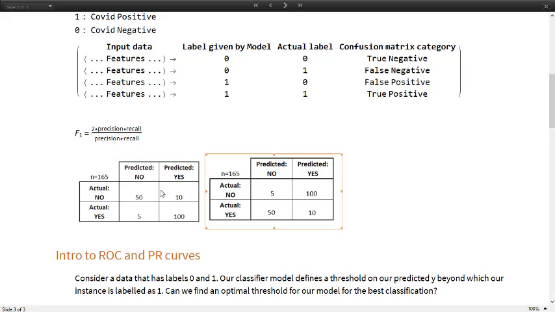So to quantify this effect, we define something called the F1 score. The F1 score takes care of both precision and recall. It is going to be a good score for your model only if your precision as well as recall are close to 1. If any of them happens to be a small number, then this entire score is going to drop down significantly because of this